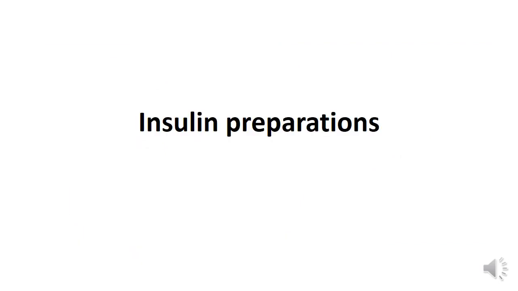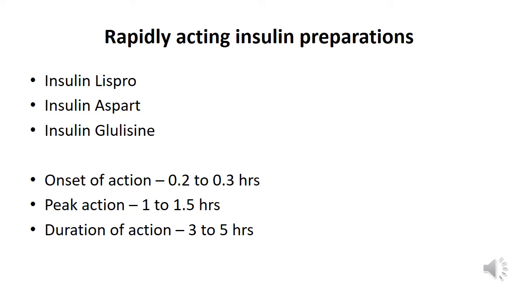Now let us have a recap of the insulin preparations. Rapidly acting insulin preparations are the insulin analogs, insulin lispro, aspart and glulisine. They have an onset of action of 12 to 18 minutes. They peak after 1 to 1.5 hours. They act for 3 to 5 hours.